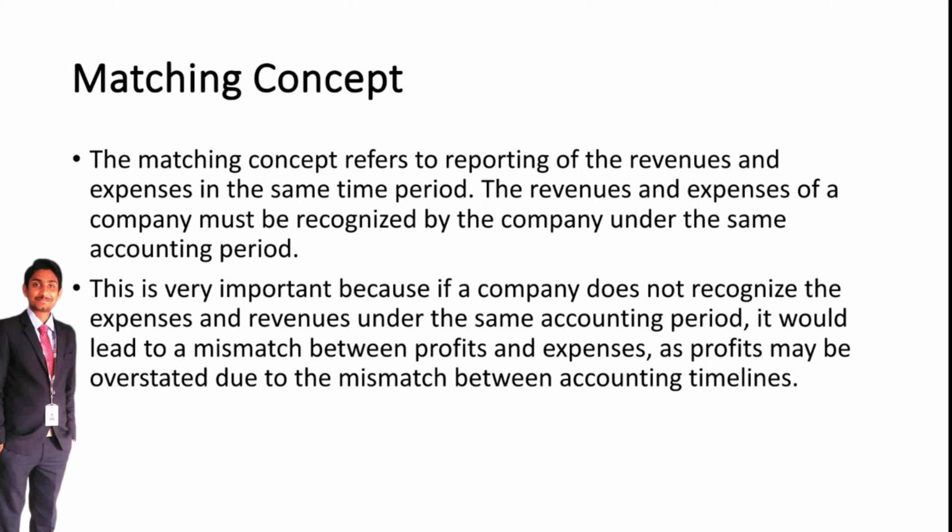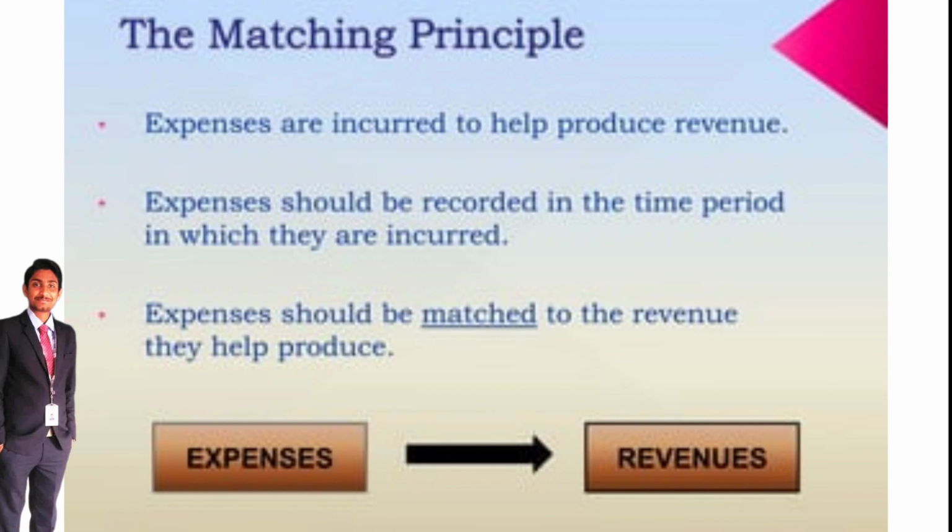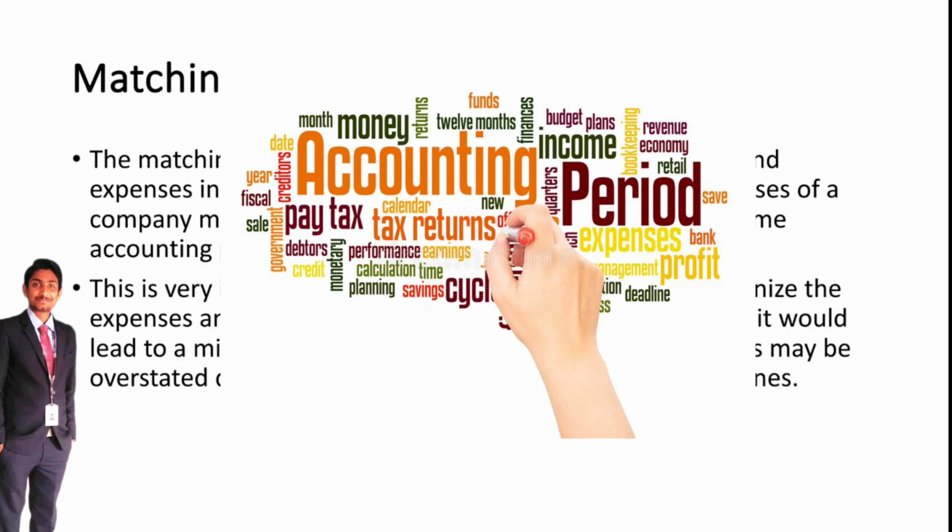So the expenses and incomes should be recorded in one particular financial year or one particular accounting period only. We need to record the revenues and expenditures that happened during one particular year in the same accounting period or same financial year only. That says the matching principle concept.